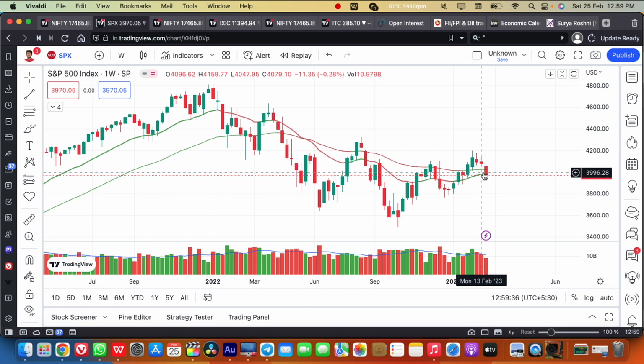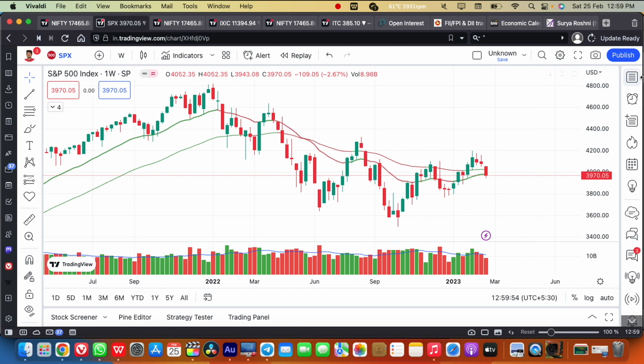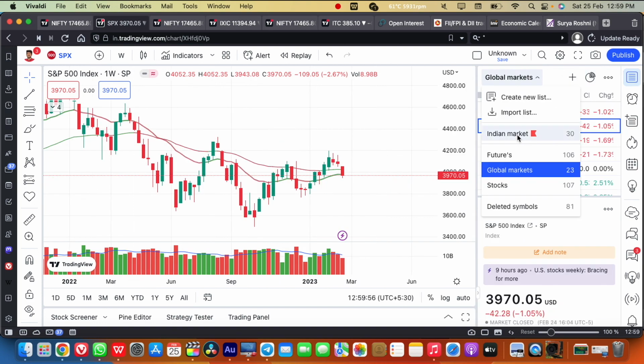This dip, as I told, I am looking at as a buying opportunity in the US markets. As of now, they were in a stage 2 uptrend and they were giving the pullback right now. So I'm looking at this as a dip buying opportunity in the US markets. So this is the broader market analysis, and our Indian markets analysis as well.